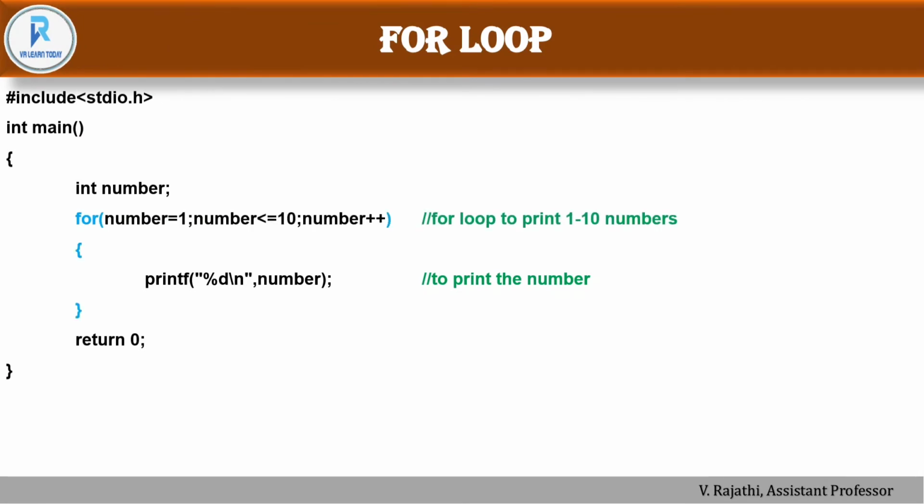So this is the example of for loop. As usual, header file, main function, declaration part. See, this is the for loop. So for number equal to 1, this is called initialization, number less than or equal to 10, which is called the condition, and after that number plus plus, this is called incrementation.